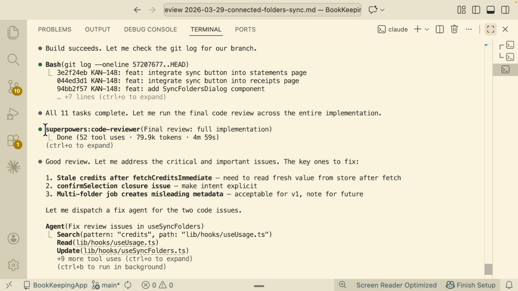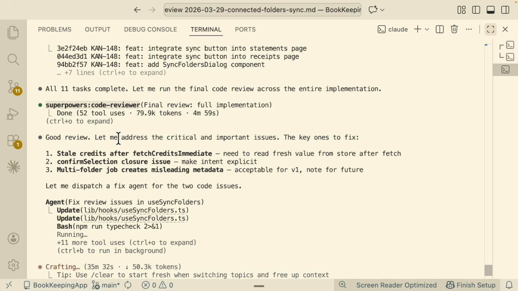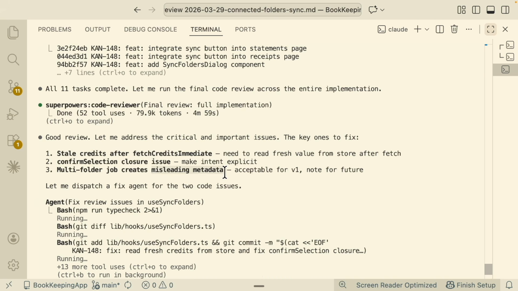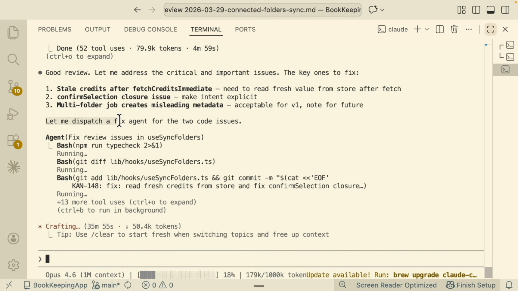So right here, you can see it's going to trigger the code reviewer skill from Superpowers to do the full implementation review. So right here, you can see it has done some good reviews, it has found some critical and important issues, and it's going to do the fixes here. So for example, the stale credits, the confirmed selections, and also some misleading data for the metadata on the multi-folder jobs. And then here you can see it's going to dispatch a fix agent to fix those 2 code issues that we have found.